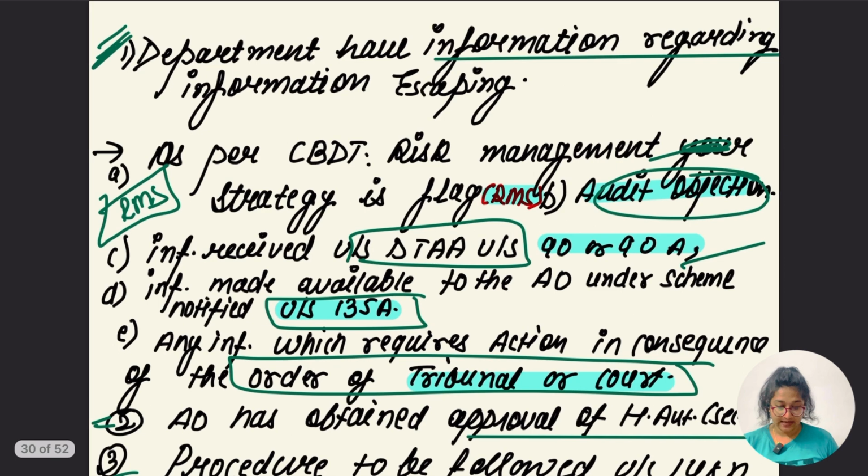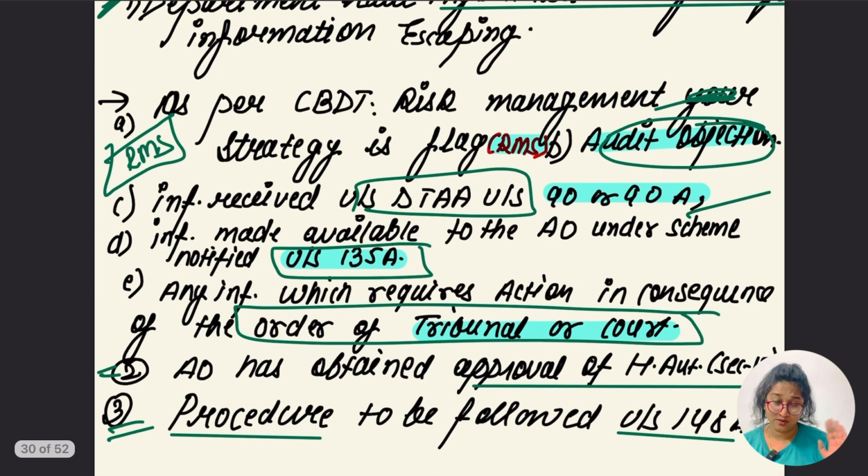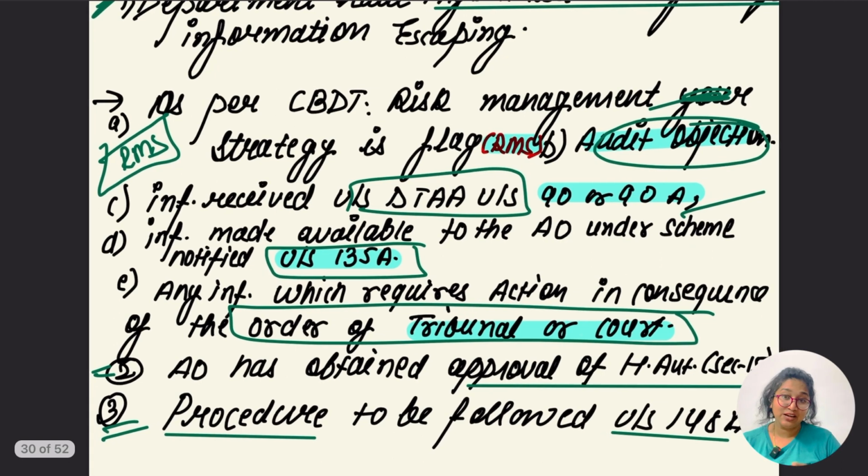So can I say there are three conditions? The notice can only be issued, and with that notice the order under section 148 is to be served along with the notice. So what are the three conditions? If the department has any information related to income escaping of that SSC; second, higher authority approval under section 151; third, the procedure of 148A. We know this, we are very cool. We know this. But now what is the information?